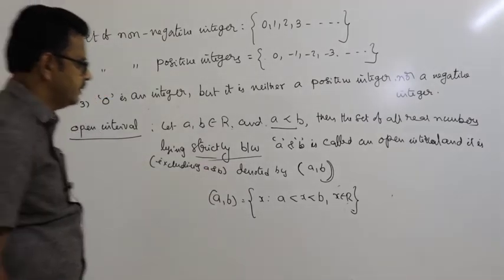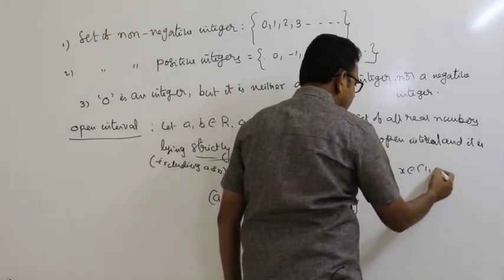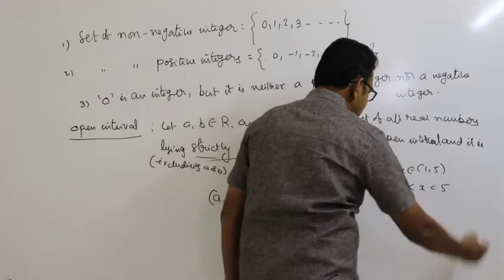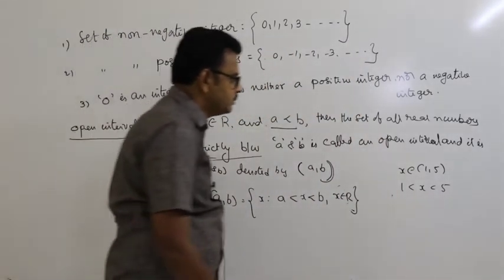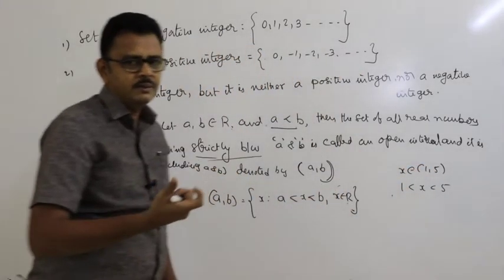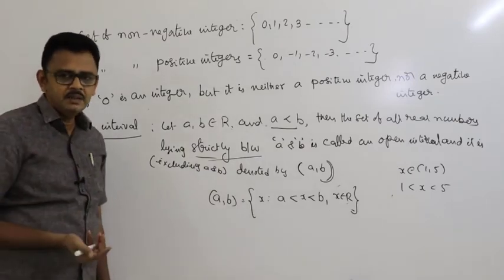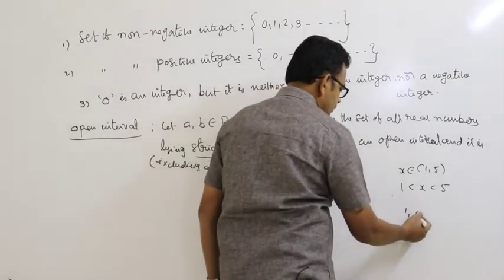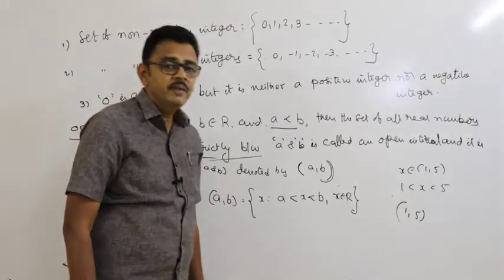For example, here x belongs to 1 comma 5. Open interval means 1 less than x less than 5. The values of x which lie between 1 and 5, not 1, not 5, excluding. In between two real numbers, there are infinitely many real numbers.